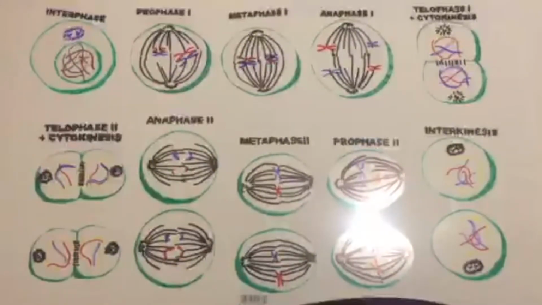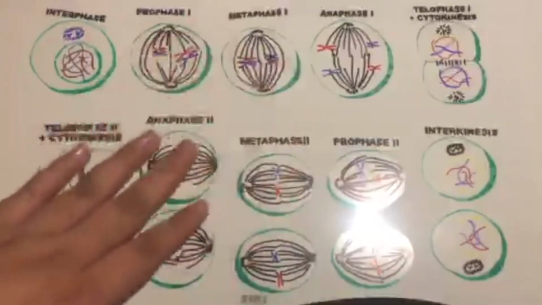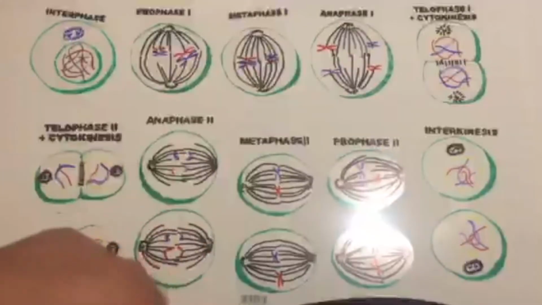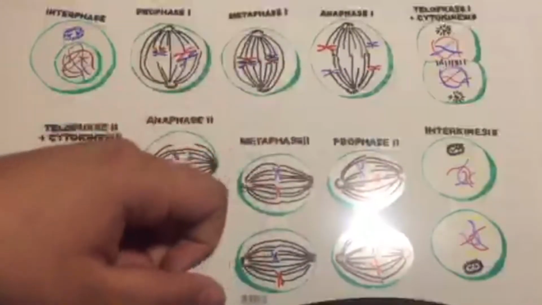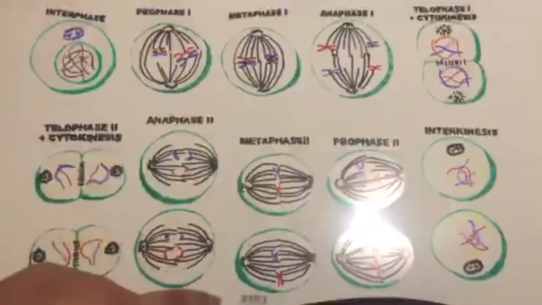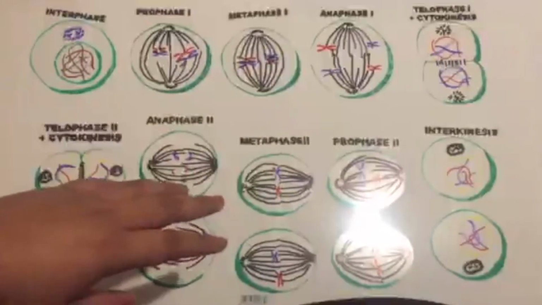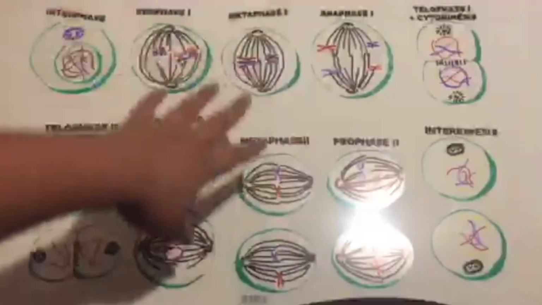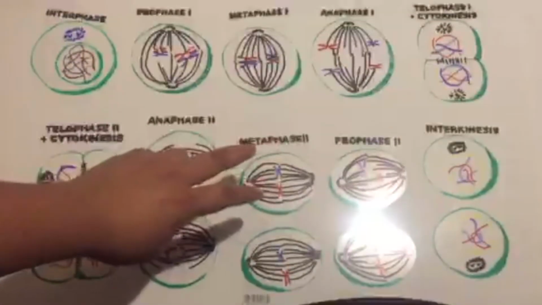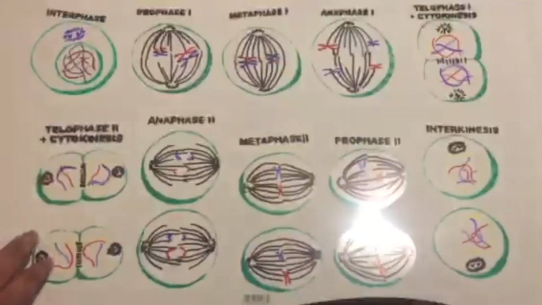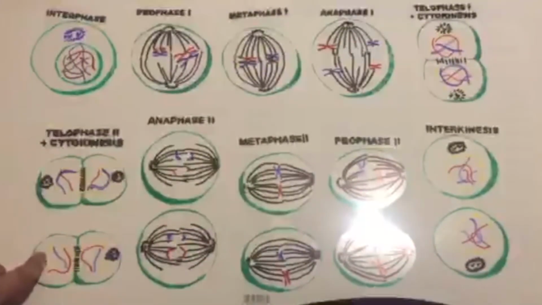During prophase 2, there's no more crossing over, but what's going to happen is those chromosomes are going to line up again. They're going to meet right in the middle, and the spindle is going to attach to each of those centromeres. Each of those centromeres is going to be pulled to each other's side during anaphase 2. And then finally during telophase 2 and cytokinesis 2, we've created those 4 cells that we wanted in the beginning.